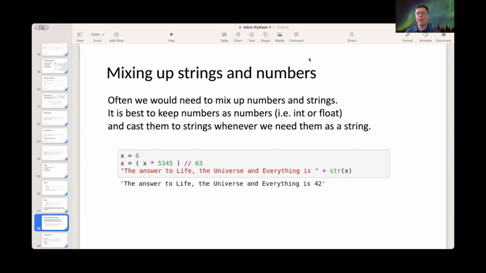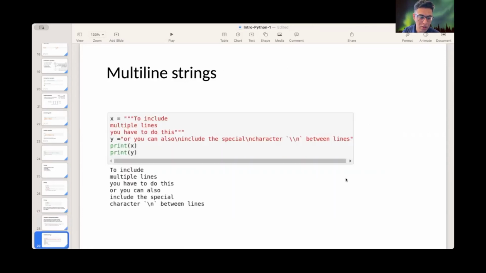Mixing up strings and numbers. If you want to mix up strings and numbers, you can only do that by concatenating two strings or by type conversion. Here you can see we have type converted x. So the answer to life, the universe, and everything is 42. That's a silly statement, but we converted x here, used some operations, and then at last we type converted x. Multi-line strings can be done like this below.